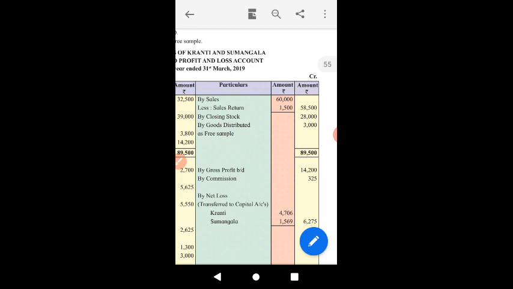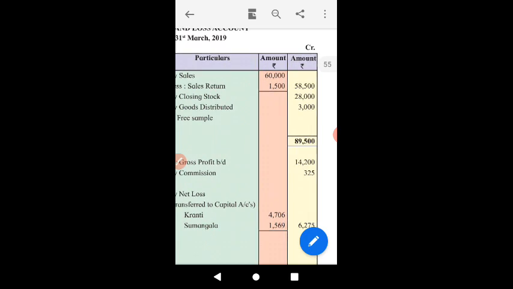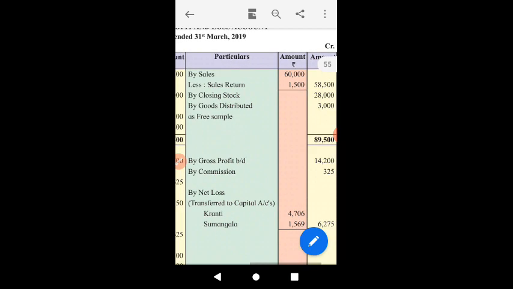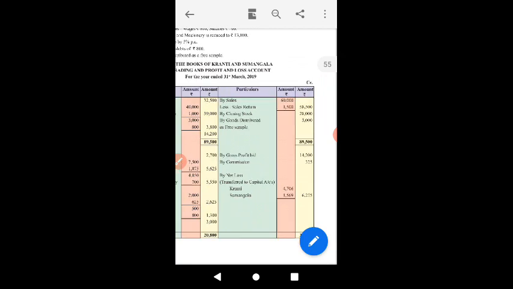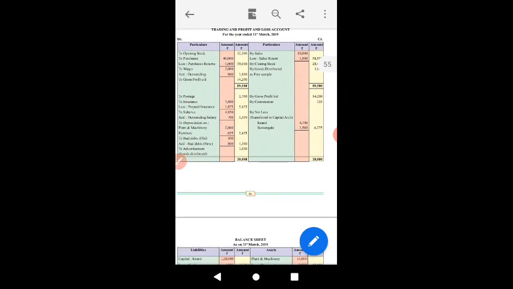So the point is that instead of deducting the amount from debit side, we can credit the amount to the trading account. So by goods distributed as free sample 3000. This is not actually a problem, it is just a practice of simple items and adjustments of final accounts.